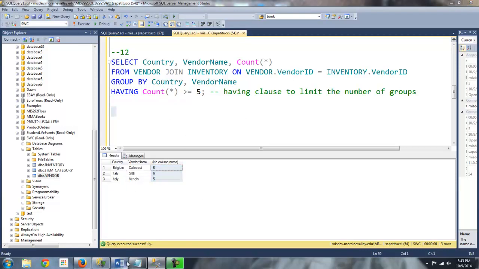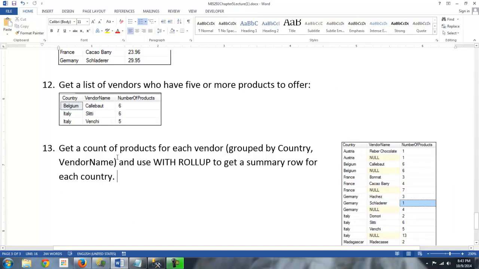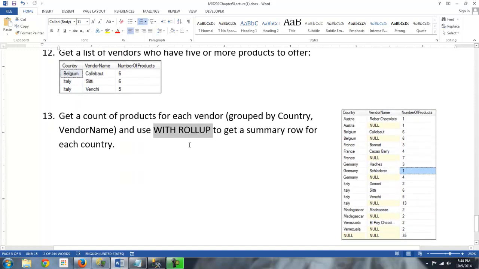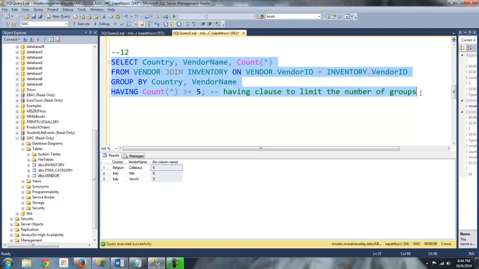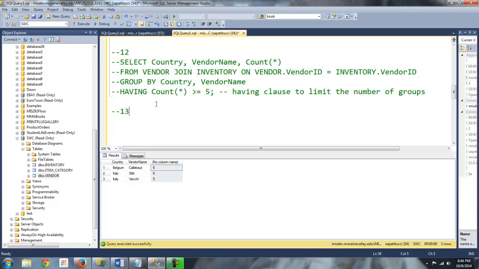And then number 13. Let's see what we're asked to do here. Okay, get a count of products for each vendor grouped by country and vendor name, which we've been doing. We're going to use the roll-up, or the with roll-up clause, to get a summary row for each country. You know what, let me just do this, and then we'll talk about roll-up and see the effects of using that clause. Okay, so I think I can use this as my template. I want to comment it, not uncomment it. Okay, so this is number 13.